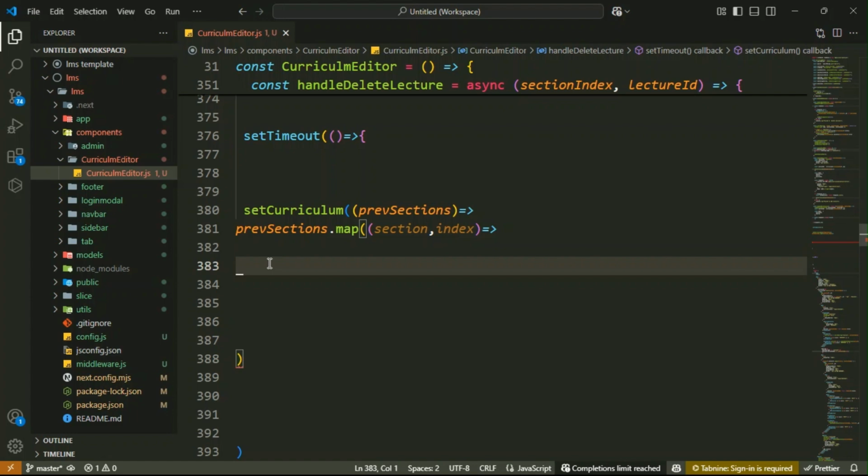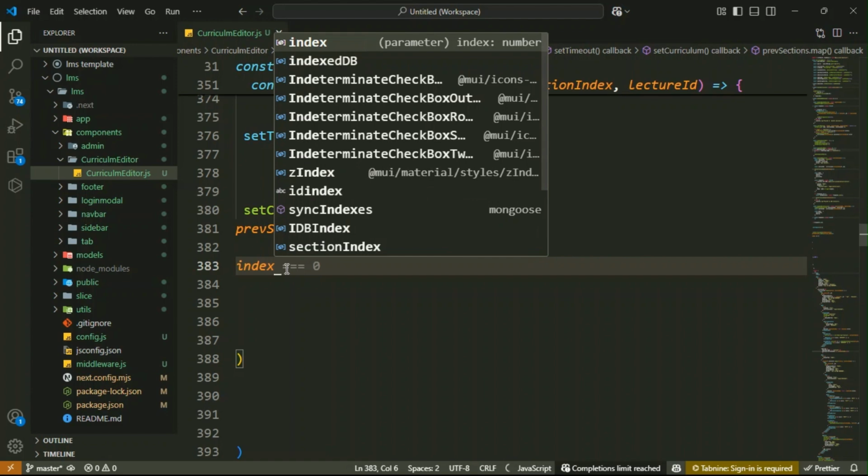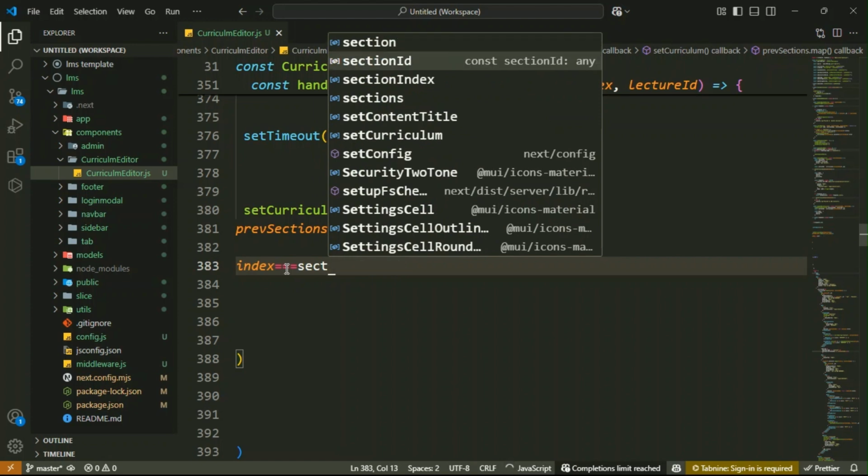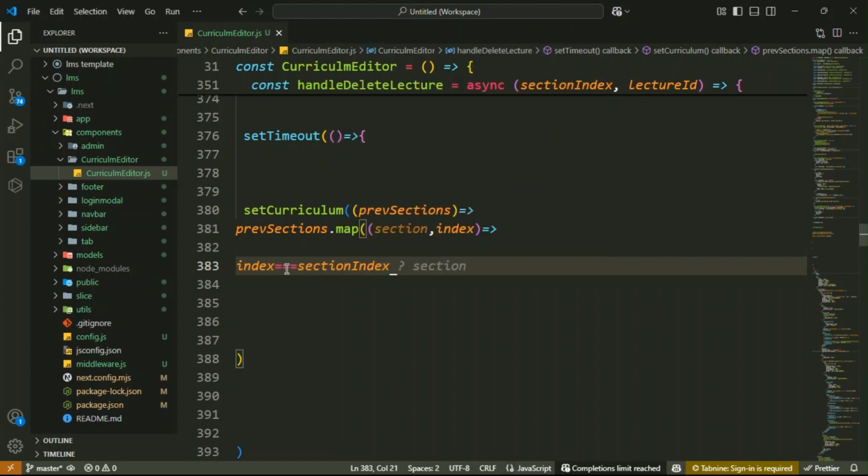For that we will use the ternary operator.